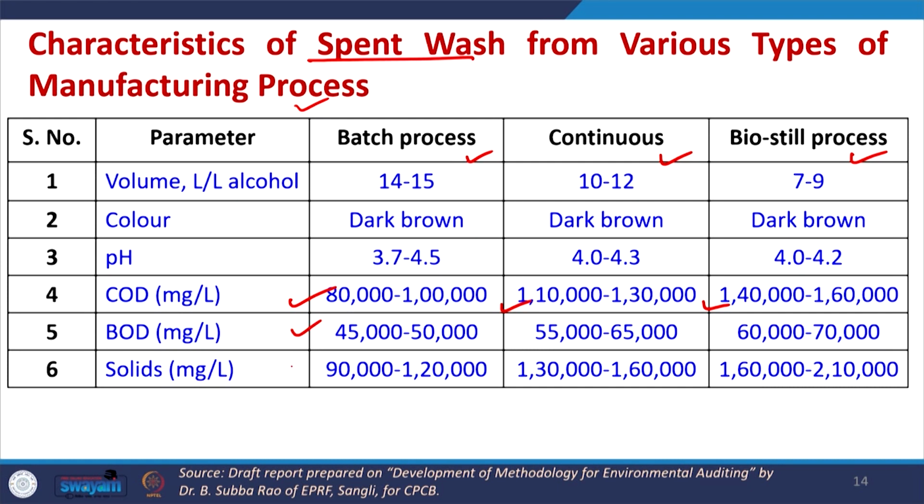Similarly, BOD value, solid content, everything is varying depending upon the type of operation being performed, and the volume of spent wash produced per liter of rectified spirit is also changing with the process, whether it is batch, continuous or biosteel. So, depending upon the production, this may vary.